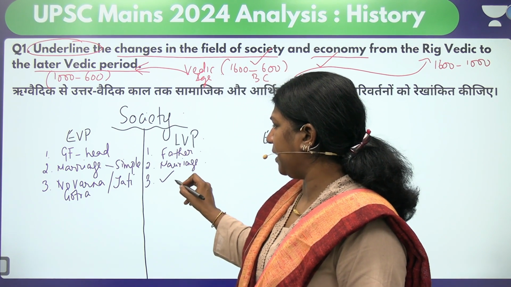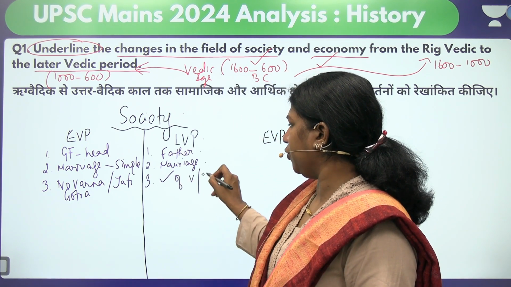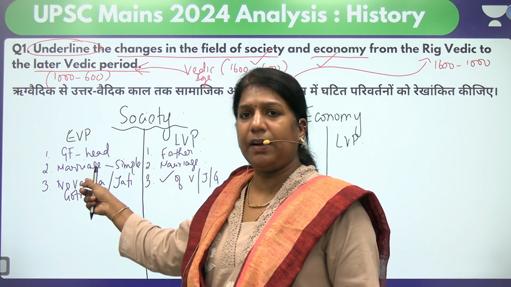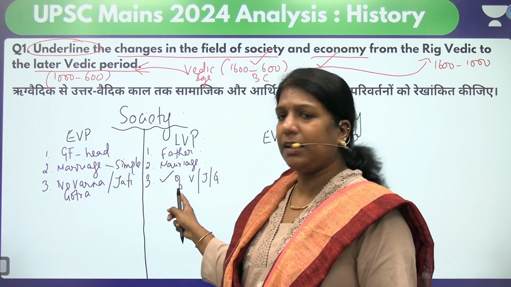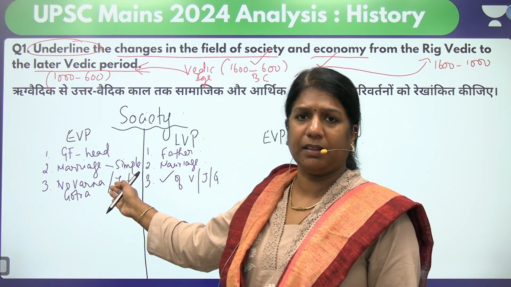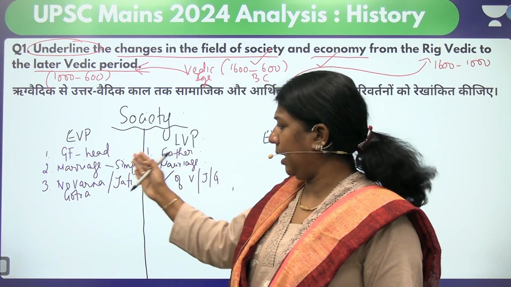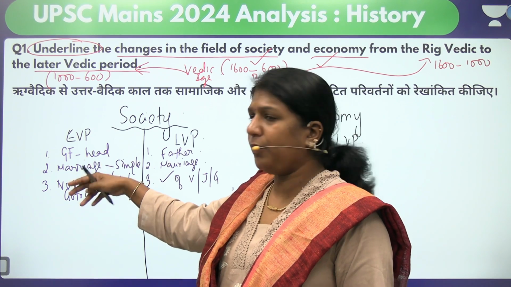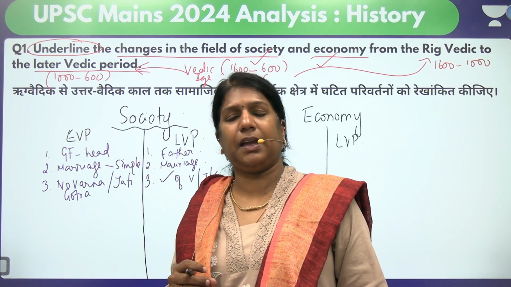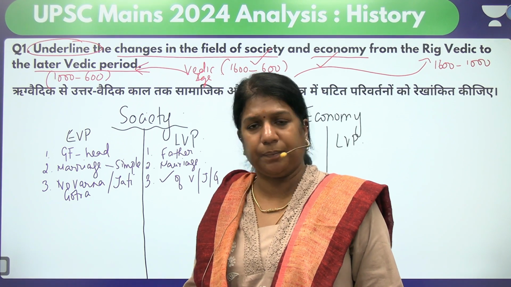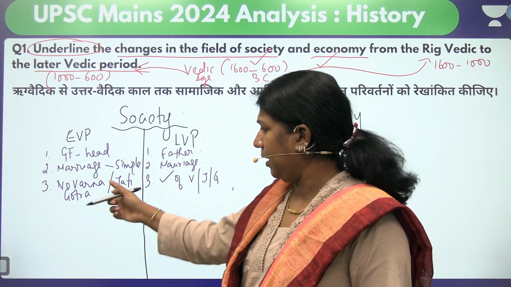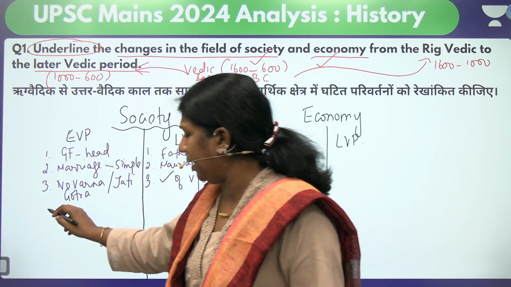In the third one, there is the presence of Varna, Jati and Gotra. So it's a clear division. Here the society was divided into three, but here the society got divided into four. And with Varna came Jati, the absence of Jati; with Jati came Gotra, the absence of Gotra. So it was a kind of open society which was divided because 1000 BC in the Rig Veda, the Purusha Shukta hymn deals with the Varna system, which is also mentioned in the Rig Veda. So we are talking about the divisions of Varna here.